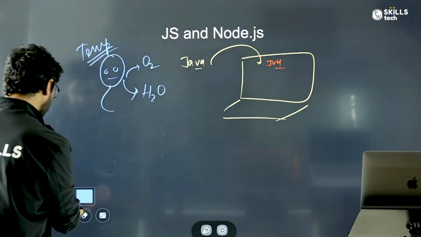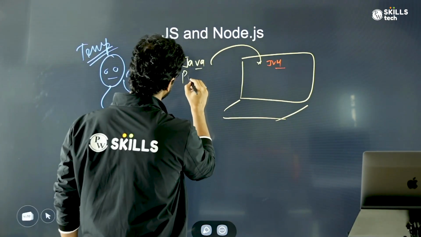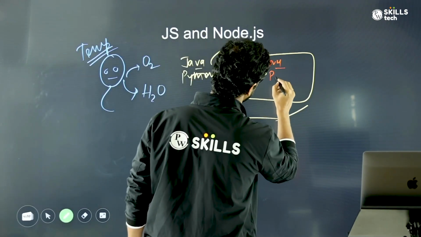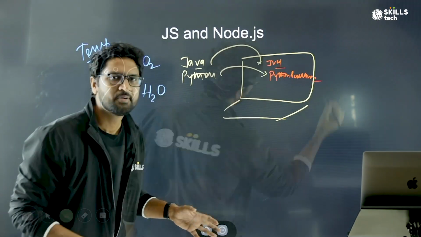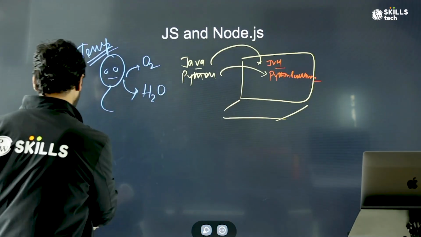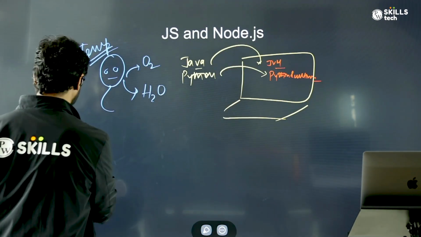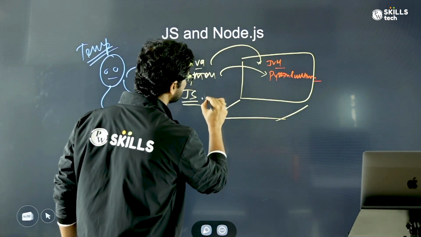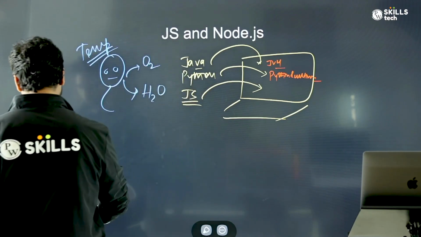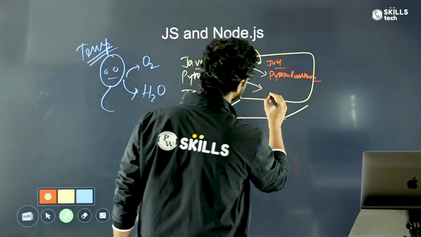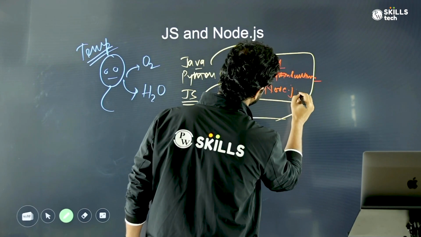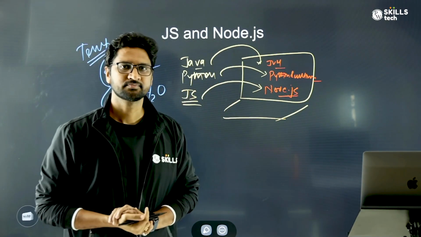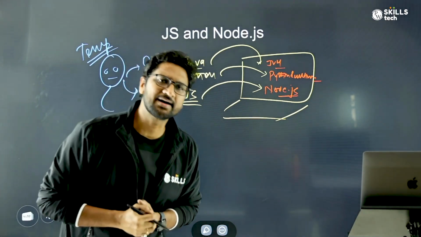Similarly, let's say that if I have to run Python, I need to have the Python runtime. If I have to write JavaScript, I also need to have some kind of runtime. So Node.js is the runtime of JavaScript.